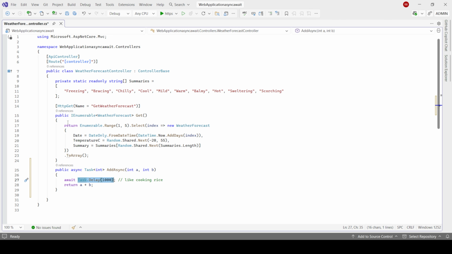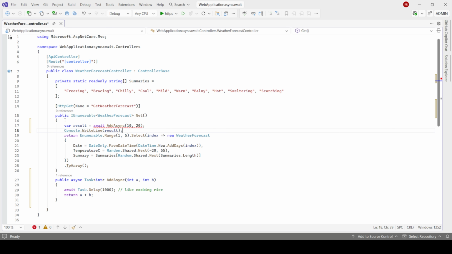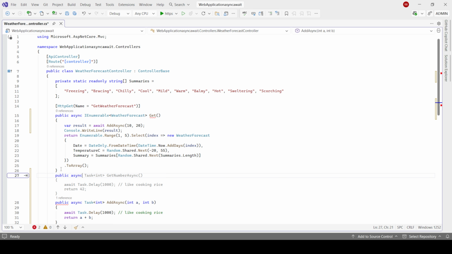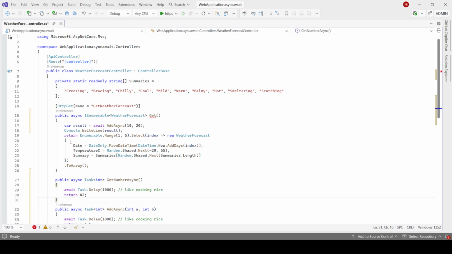Where can I write this? I can write it here, but it is throwing an error because I don't have async. So if you make it async, we need to change this because we are returning something, or else we can create a separate method. Let me create public async Task GetNumber. I will cut this and move it there.